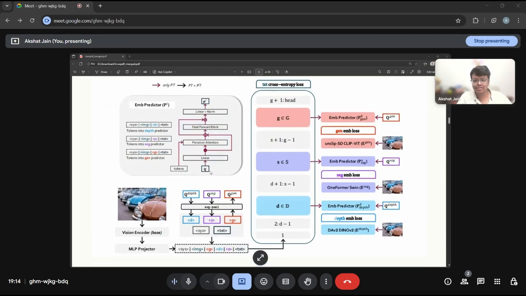So this is the architecture that we use. You can see the base vision encoder, the MLP projector, and the embedding predictor also. We use the text cross entropy loss, and the token sequence format is what you can see here below. This is the whole architecture of our VisPer-LM.